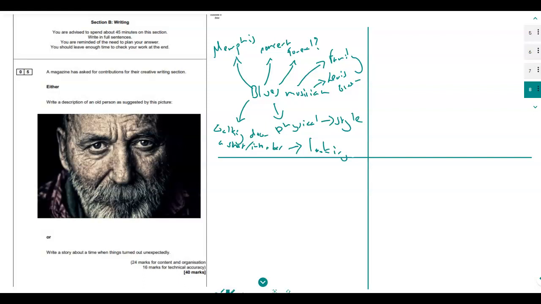The second part is to add a little bit more structure in here. I'm looking back and I'm going, do I know anything about Memphis? No, I know nothing about it. So why am I going to have that as a location? Let's think about a city that I actually know or have been to. Man, New York could be a good one. Could be French. I've lived in France. Could be an old French musician visiting France. There are a lot of blues musicians that do visit France. Okay, let's go with that.